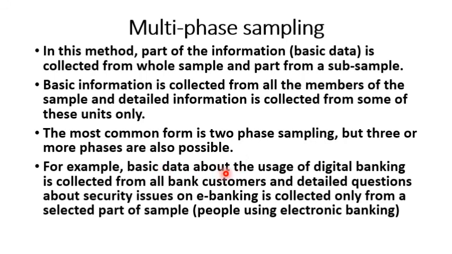For example, basic data about the usage of digital banking is collected from all bank customers, and detailed questions about security issues on e-banking are collected only from a selected part of the sample. That means the detailed questions on security issues are collected only from people using electronic banking.